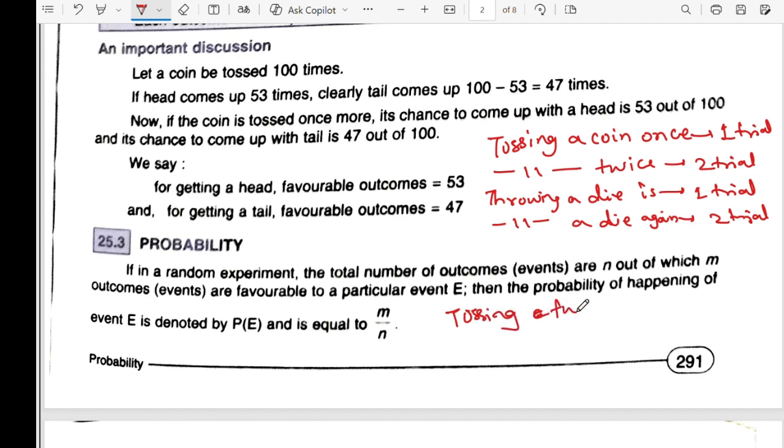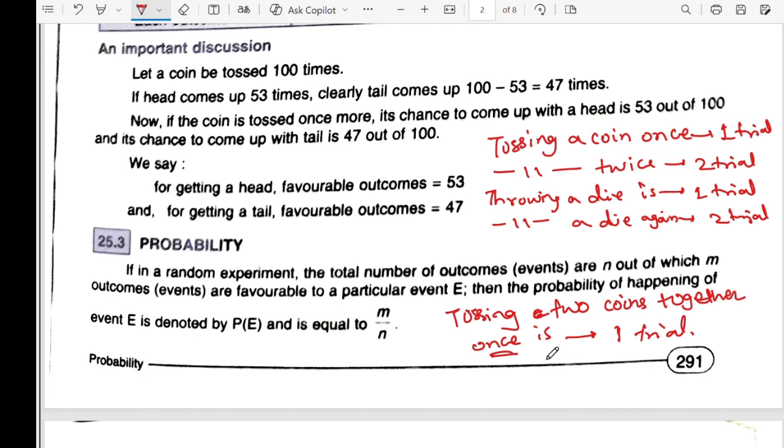Now I'm just changing here, writing: tossing two coins together once. What two coins I have, and I'm tossing them together the first time, once. So this is one trial. I'm performing an action, but performing it the first time only. I have two coins, I agree, but I'm performing that action only once.